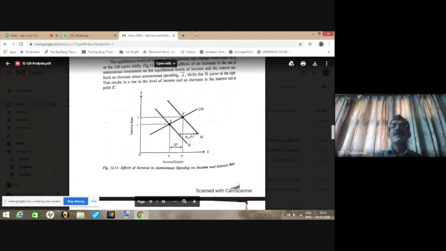But when the IS curve shifts, we are able to maintain equilibrium in the product market. The equilibrium in the money market gets disturbed, which is restored only when we reach from point E to E dash rather than horizontally from E to any point on the IS curve or new IS curve. So because of the increase in the rate of interest, some of the increase in output is reduced. That is also called the crowding out effect.